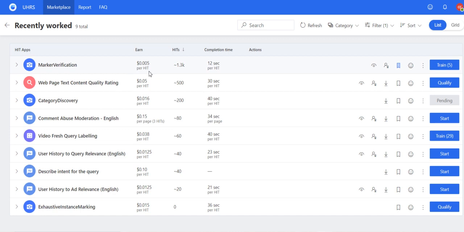So when you complete the training mode, your recent jobs will be showing here.